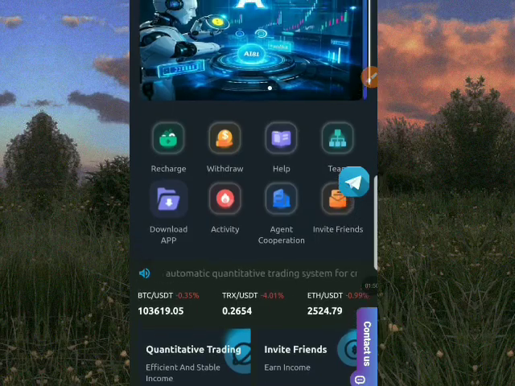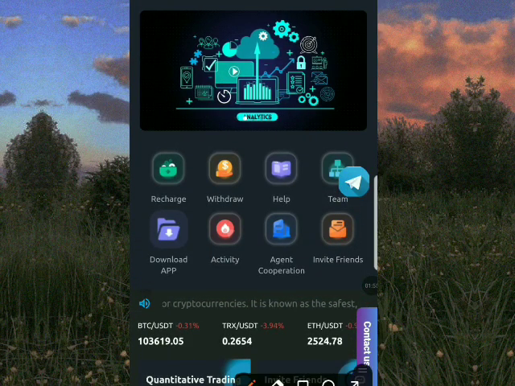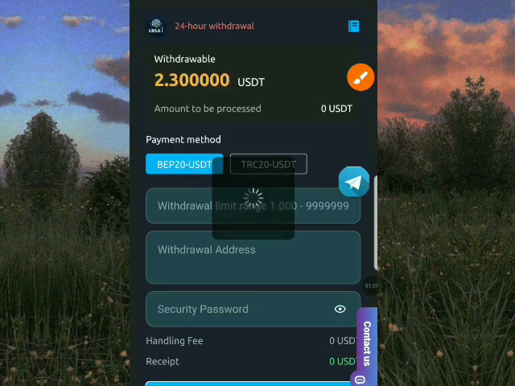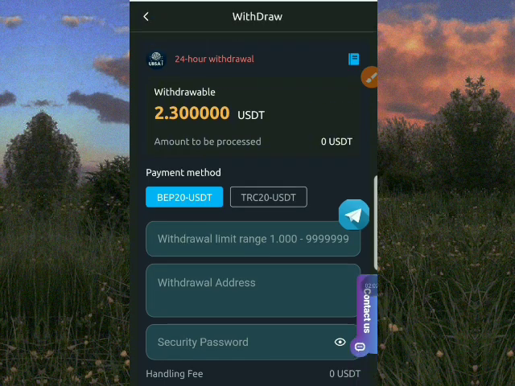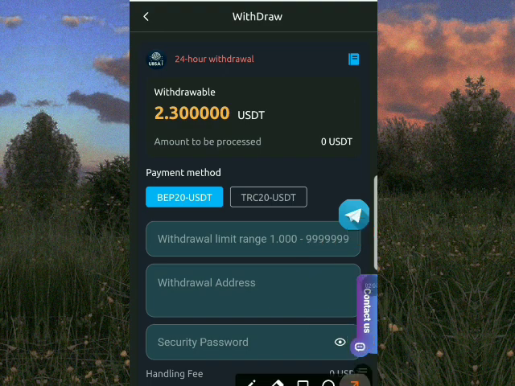All you just have to do is, firstly, click on withdrawal. Once we click on withdrawal, it takes us to the withdrawal interface. The withdrawal interface is where you'll be inputting your details. You have seen withdrawable 2.3 USDT, and you can use your 20 USDT to withdraw, or TRC 20 USDT.